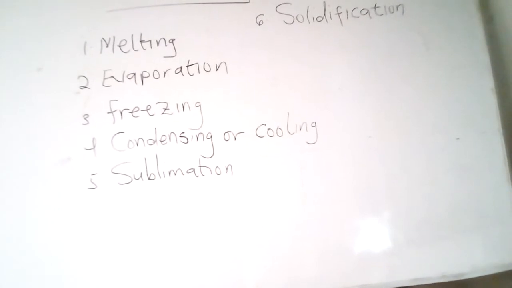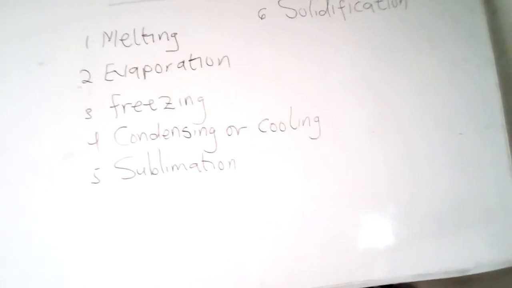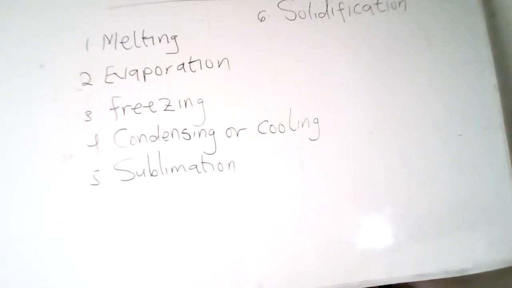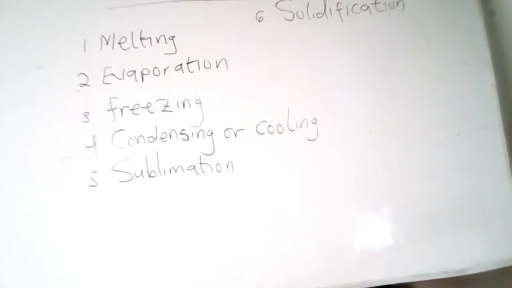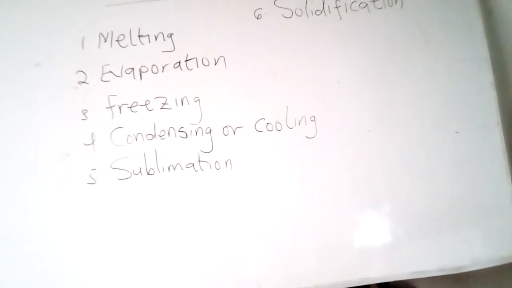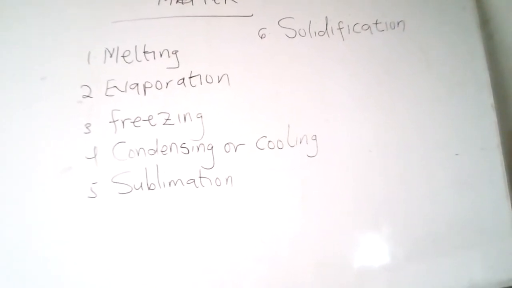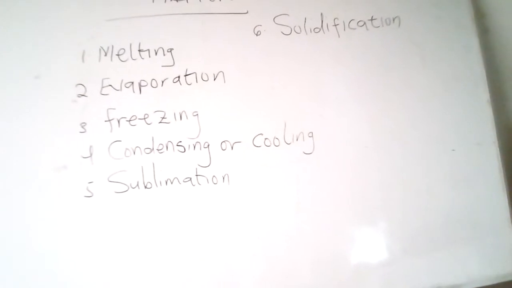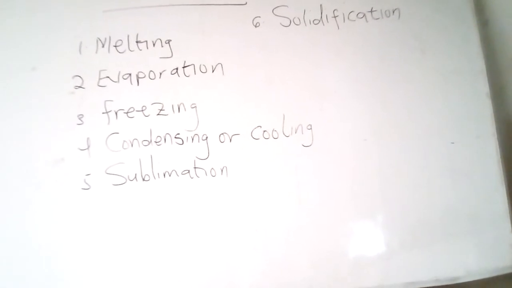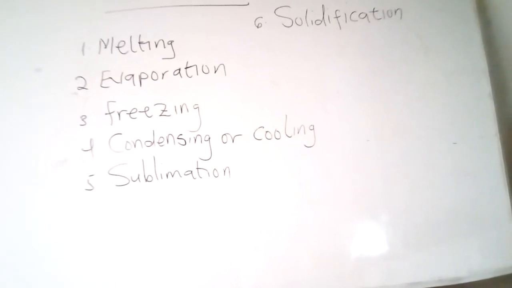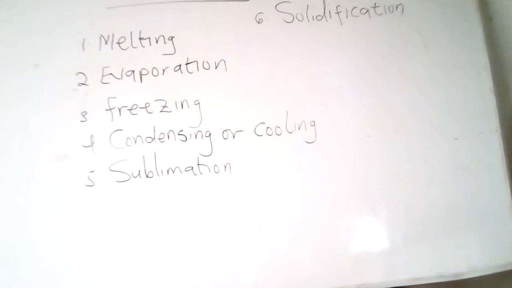Some liquids have a low boiling point and hence change from liquid to vapor quite easily at low temperatures. Such liquids are called volatile liquids. Examples of volatile liquids are petrol, methylated spirits, and ether. So let's bring out the differences between boiling and what? Evaporation. Boiling takes place throughout a liquid, but evaporation takes place only at the surface of a liquid. Boiling takes place only at a particular temperature called the boiling point, and evaporation takes place at any temperature.